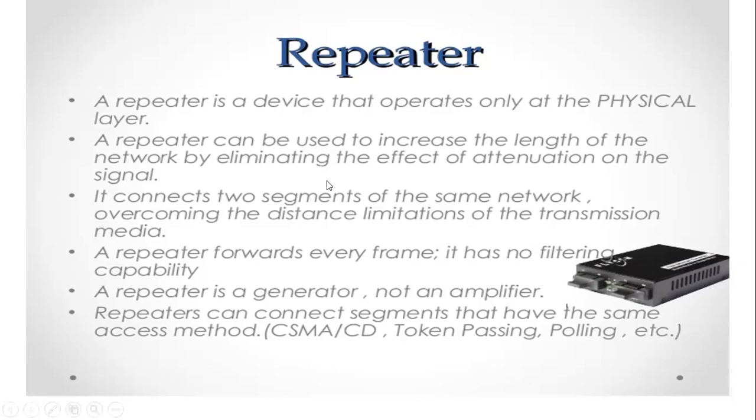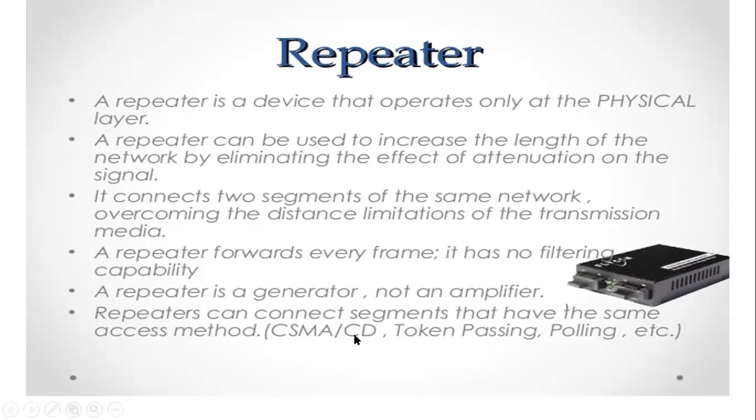It connects two segments of the same network. Suppose system A and system B are in the same segments; it connects both segments in the same network. It overcomes the distance limitation of the transmission media, which means that even if it is far, with the help of repeaters we can get connected, or if it is in the same segment, then also we can work on it.